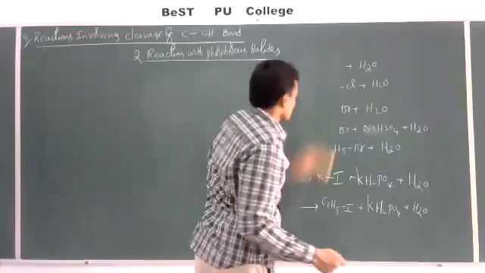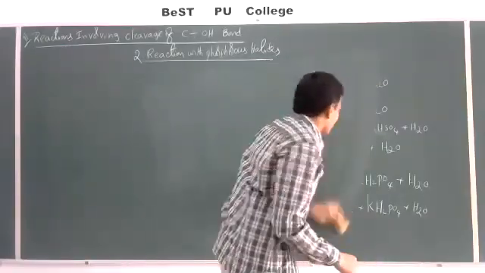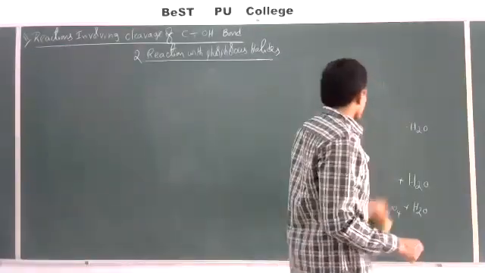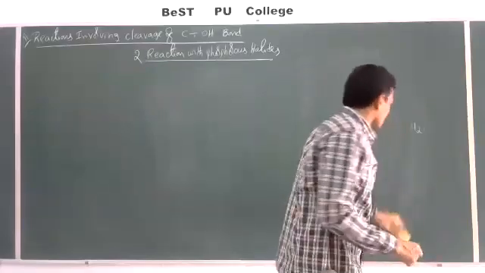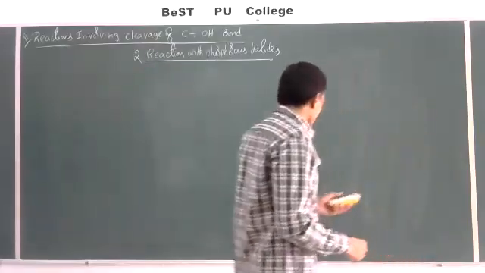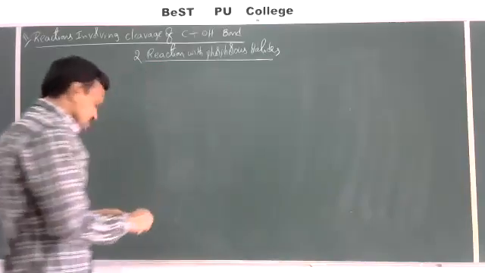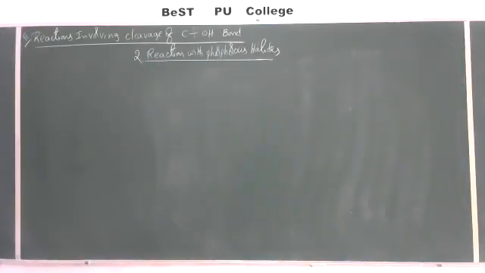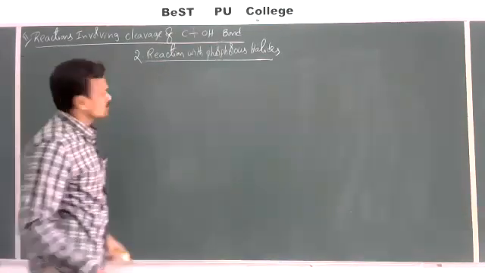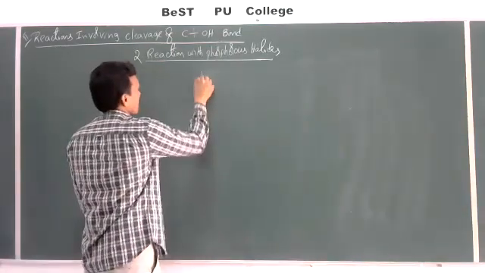See, phosphorus forms mainly two types of halides, trihalide and pentahalide. So when alcohols are allowed to react with phosphorus trihalides or phosphorus pentahalides, they can produce haloalkanes. Now let us see here.